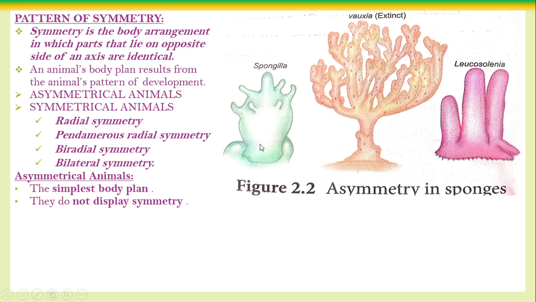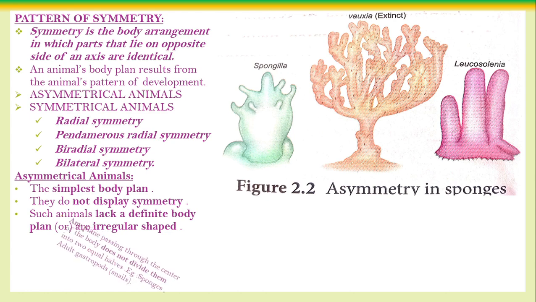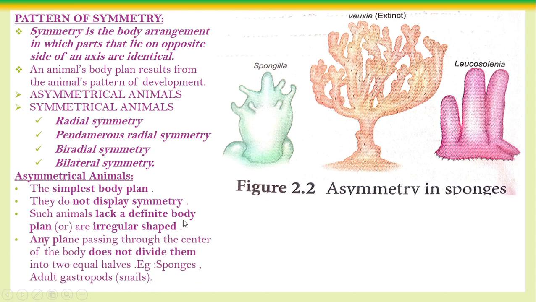Okay. But such animal lack the definite body plan because the body is irregular in shape. Since it is irregular in shape, we can't cut into two equal half. Any plan passing through the central axis of the body do not divide them into two equal half. That is called as the asymmetrical.